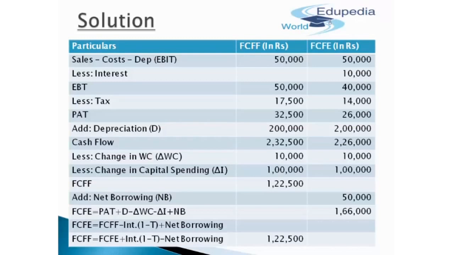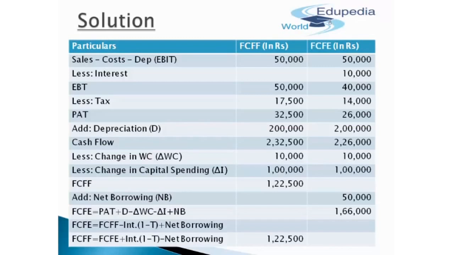Plus we'll be adding the net borrowing over here. Remember, I just narrated to you, net borrowing will be impacting only the free cash flows for equity and not free cash flows for firm, because net borrowing will increase the share for equity shareholders after paying off any kind of related obligations for free cash flows of the firm. So the 50,000 will be added over here. In this case, we'll get the free cash flows for equity amount as 1,66,000.